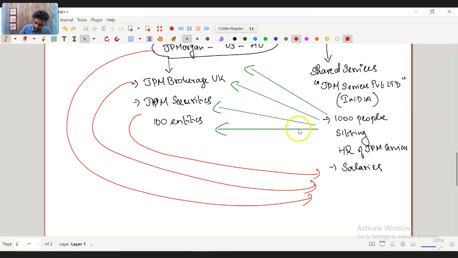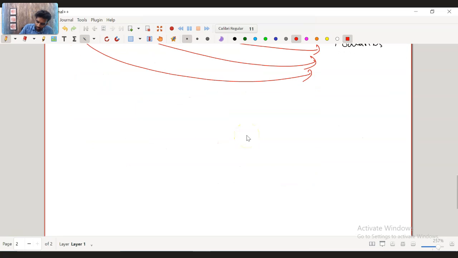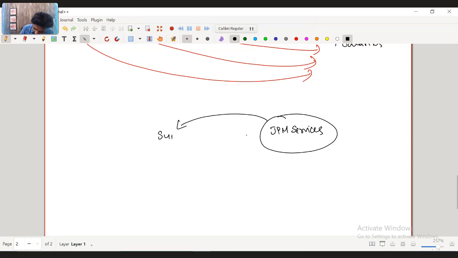So JP Morgan Services was a shared services entity which hosts all these employees, which will support the front office. Okay, in return the front office will pay, or I would say pay or repay for the services provided.